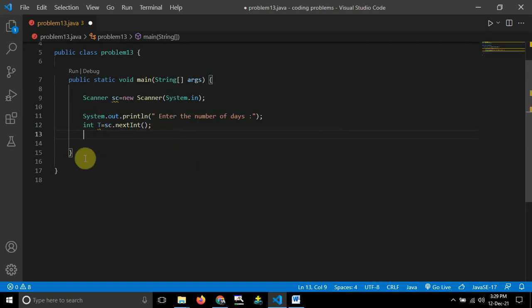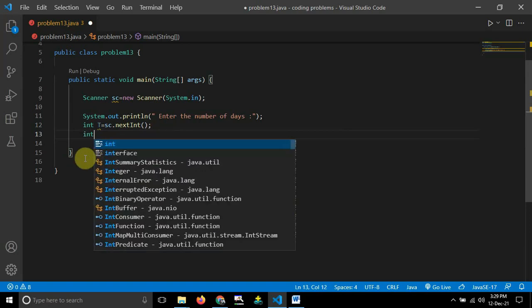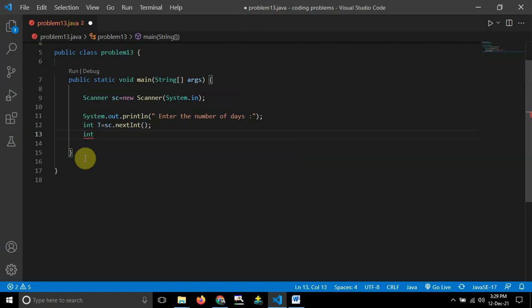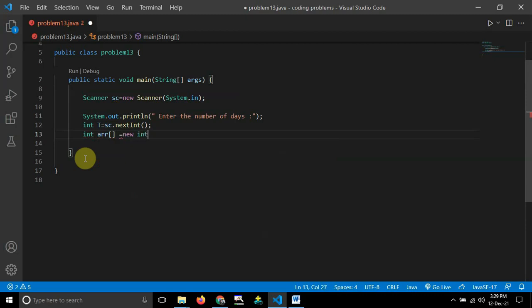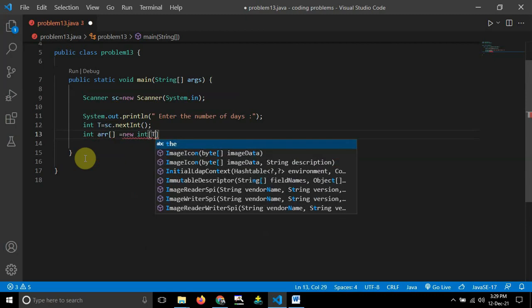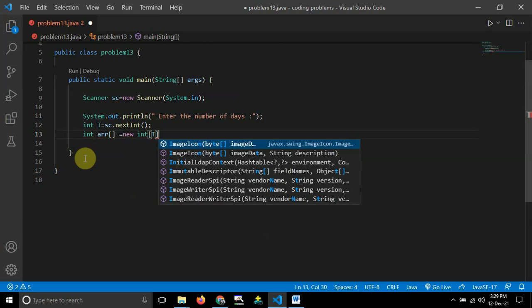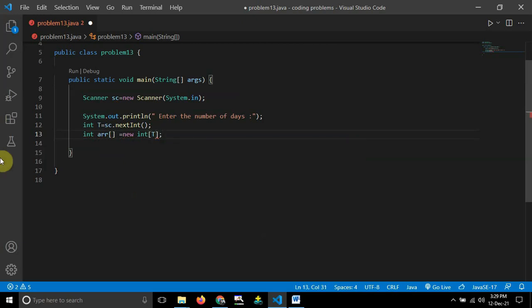The next thing I want to do is take the array. I will write int array, so arr, a user defined variable. It will take array type values, and I will use new int, and the size will be equal to t. If I am taking the number of days as 5, then the array will have 5 elements. Clear? Yes, that's it, guys.